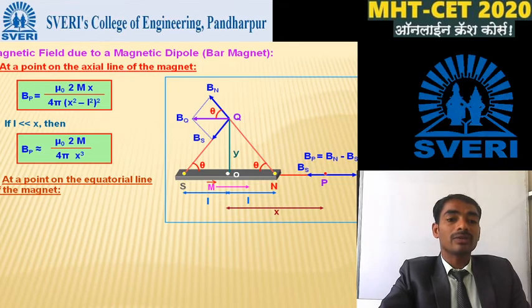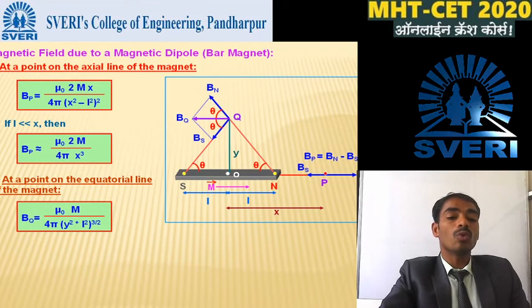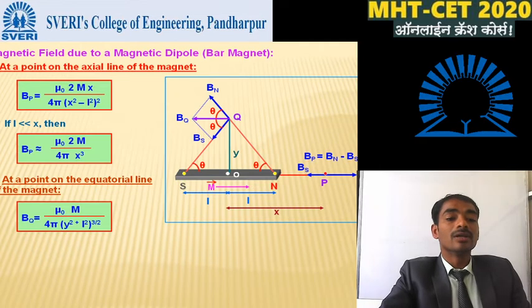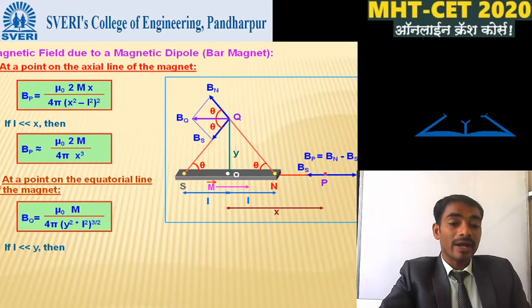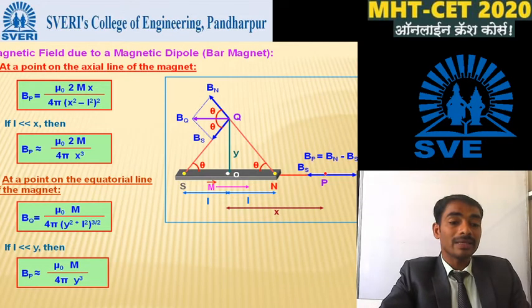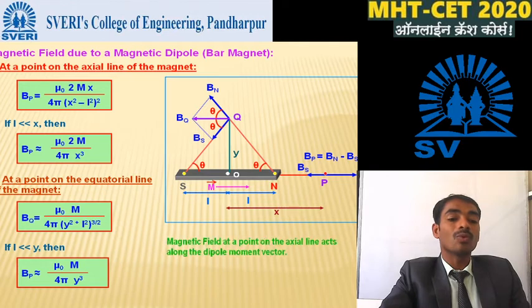Then your final equation is BQ equal to μ0 into m divided by 4π into (y² plus l²) whole to the power 3 by 2. Or if l is very much less than y, then we can write BQ is nearly equal to μ0 into m divided by 4π into y³.